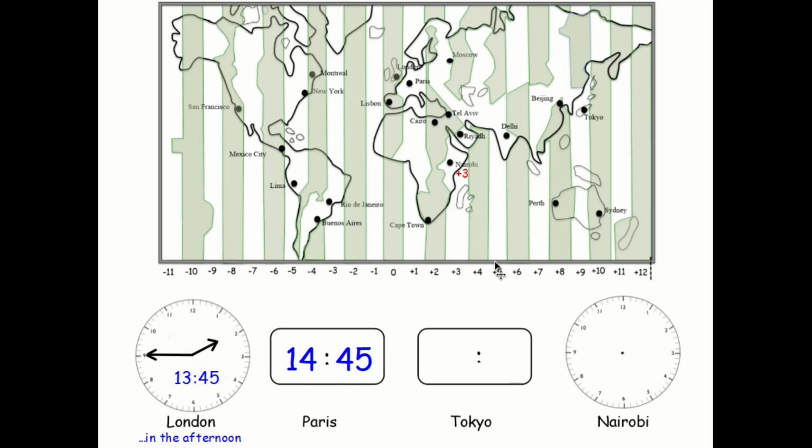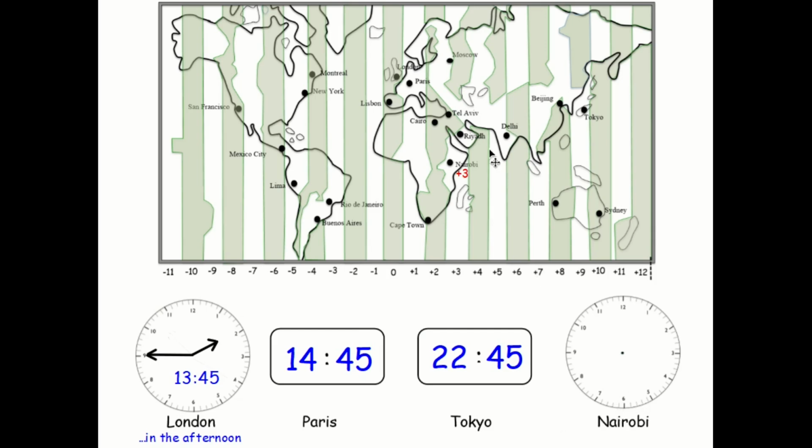What about in Tokyo? Well, let's find Tokyo on the map. Tokyo is here, and that is +9 on the London time. Don't add it onto the Paris one, you're adding onto the London time, because London falls under Greenwich Meridian, this middle line here. So we're adding 9 hours onto our London time. If this is 1:45 in the afternoon, we're adding on 9 hours, it's going to be 11:45 at night in Tokyo.